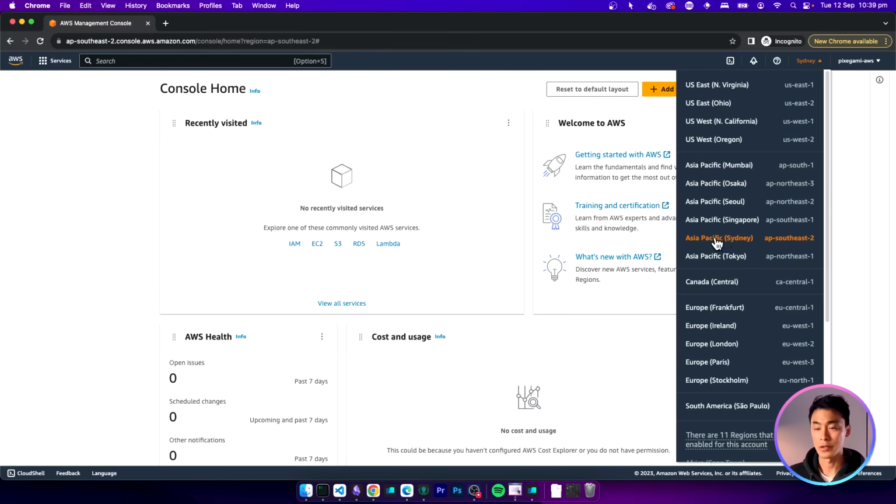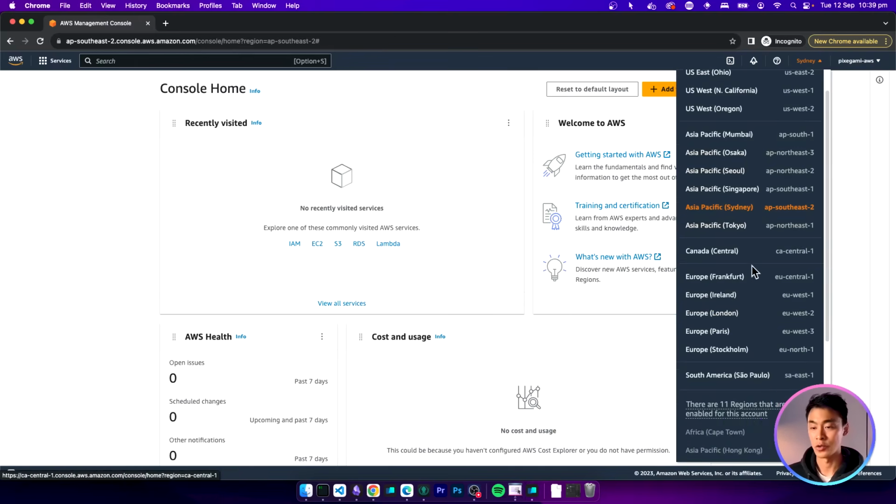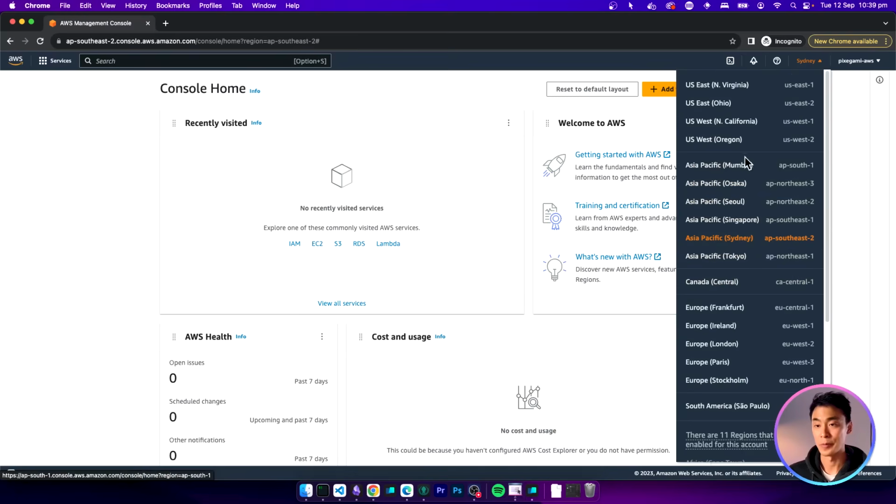And for me, it's chosen Sydney because that's the closest region to me, but browse through this list and choose whatever is closest to you. Or if you're not sure, just use US East 1. Now you can change this at any time. You can just simply click here and the page will reload for that region.